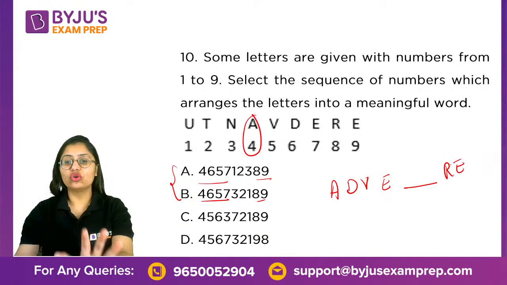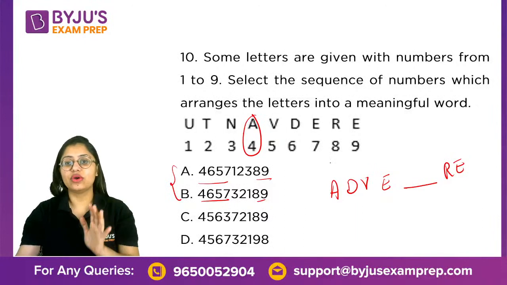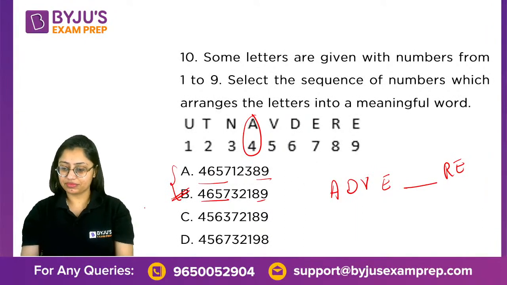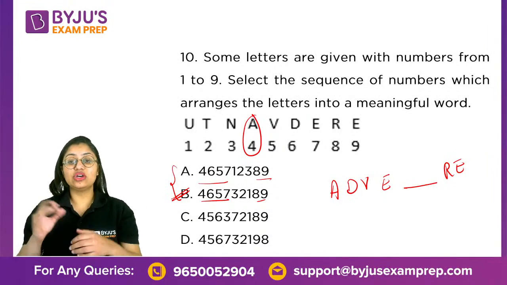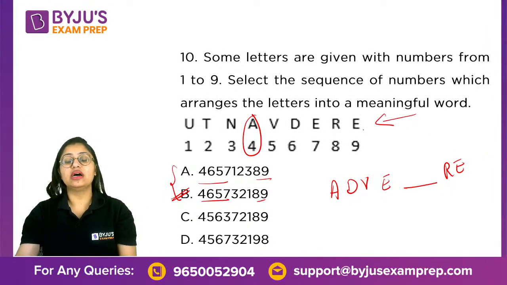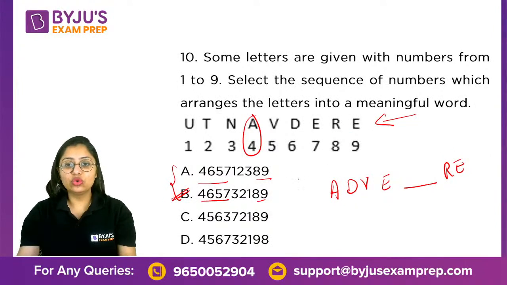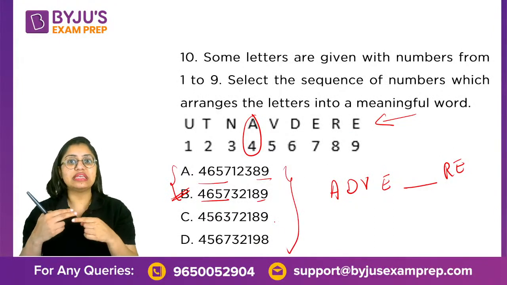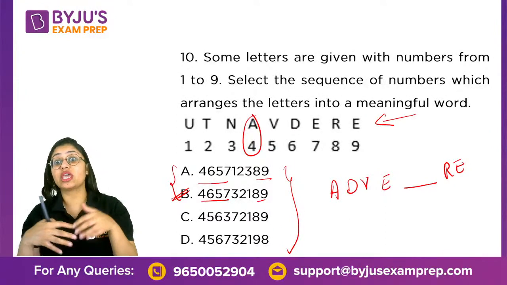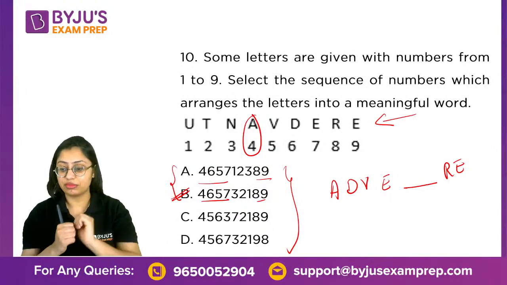The moment you know this much, you know it is going to be adventure, and that is option B. So it is not about unjumbling the letters or making a meaningful word. It is you just taking a look at the options and rearranging according to the options and checking which option makes a meaningful word, right?